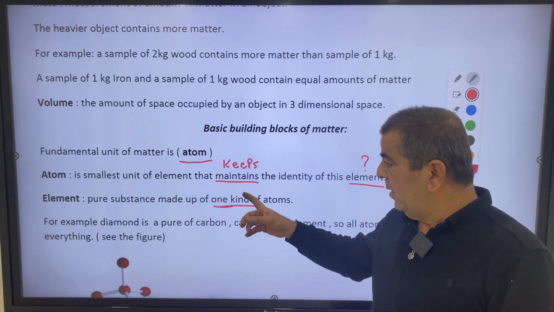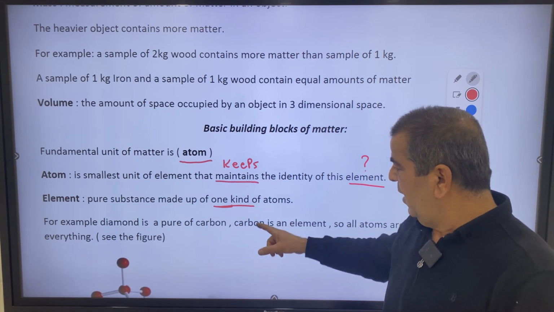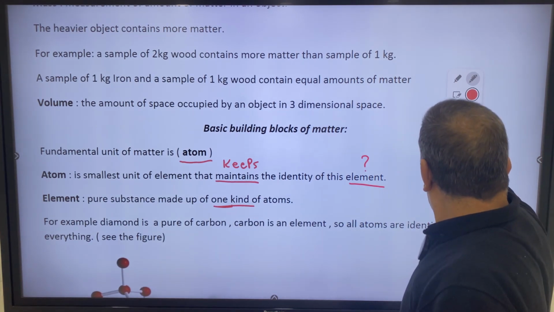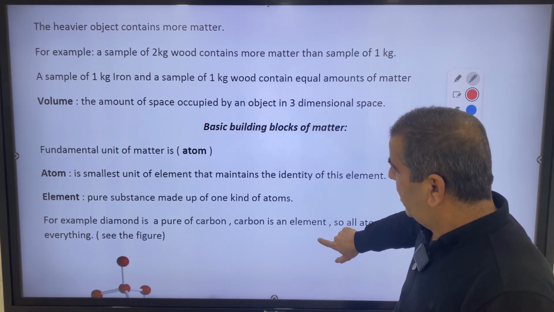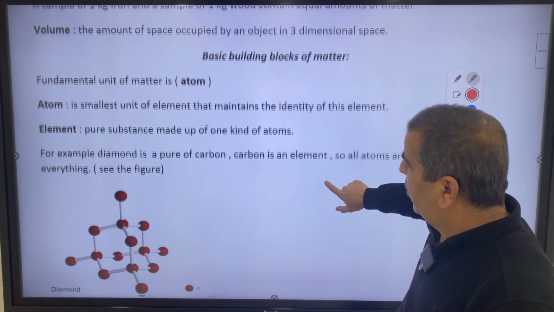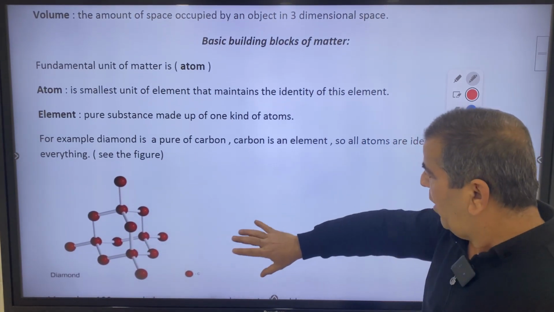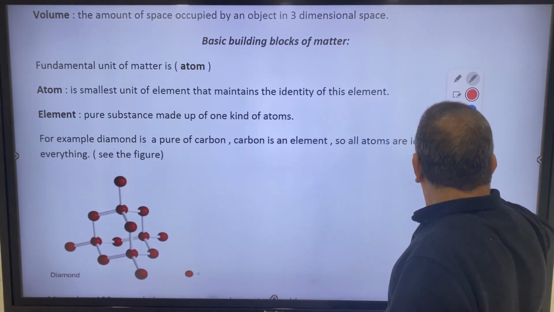This is about atom. This is about element. Let's have an example of an element. This is about carbon.